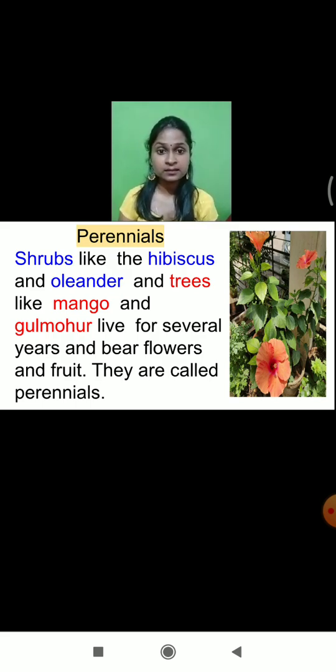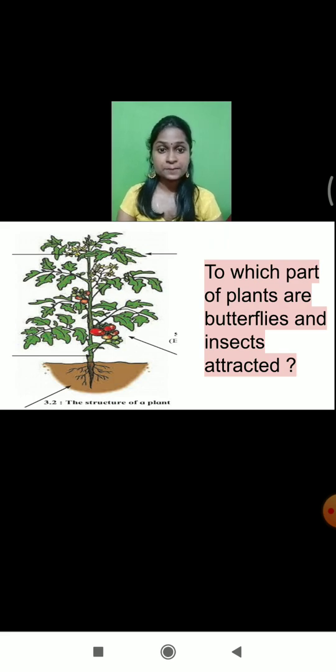First is annuals, second is biennials, and third is perennials. These are the three varieties of plants which we divided depending upon the completion of their life cycle.